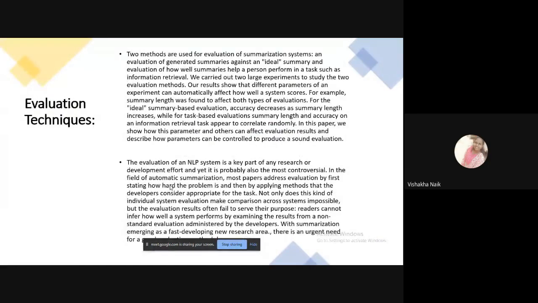Evaluation techniques in text summarization. So let's see which methods are used for evaluation. Basically two methods are used for evaluation of summarization. The first one is an evaluation of generated summaries against an ideal summary, and the second one is the evaluation of how well summaries help a person to perform a task such as information retrieval. For example, summary length was found to affect both types of evaluation. For the ideal summary based evaluation, accuracy decreases as the summary length increases, while for task based evaluation, summary length and accuracy of an information retrieval task appear to correlate randomly.